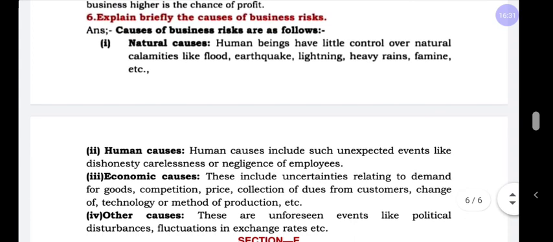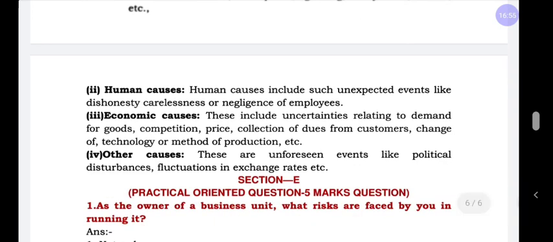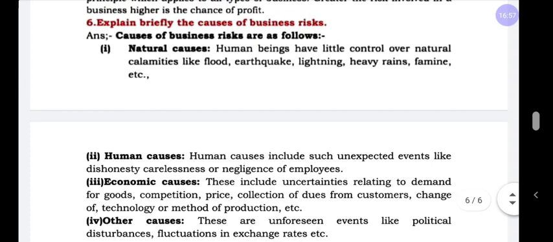And the last question in the 4 marks, that is first chapter business, trade and commerce. Explain briefly the causes of business risk. The causes of business risk can be classified into 4 causes, namely natural causes, human causes, economic causes and other causes.